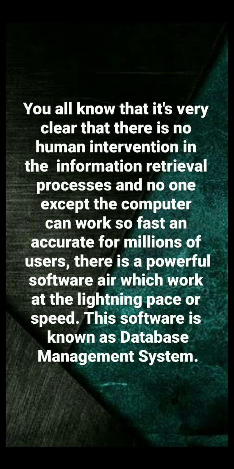These things cannot be done by a human, because it is not possible for a human to remember all the details of not one person but millions of people or students. Behind it there is a powerful software which works at lightning speed.